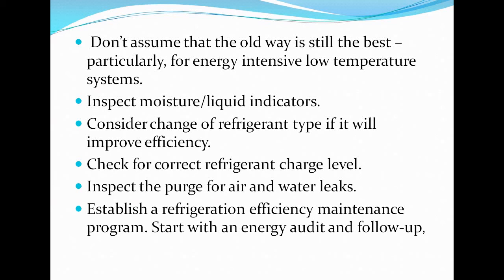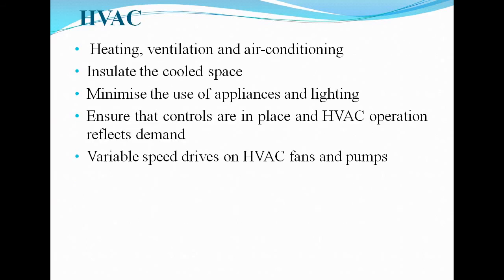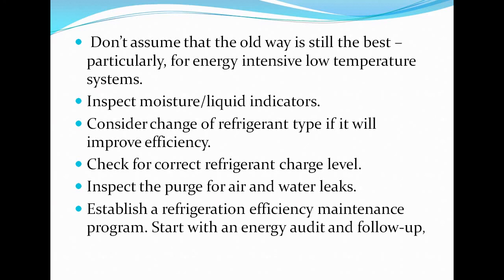Then inspect the purge for air and water leaks. Then establish a refrigeration efficiency maintenance program. Start with an energy audit and follow up. So these are the ways for achieving energy efficiency for refrigeration systems.